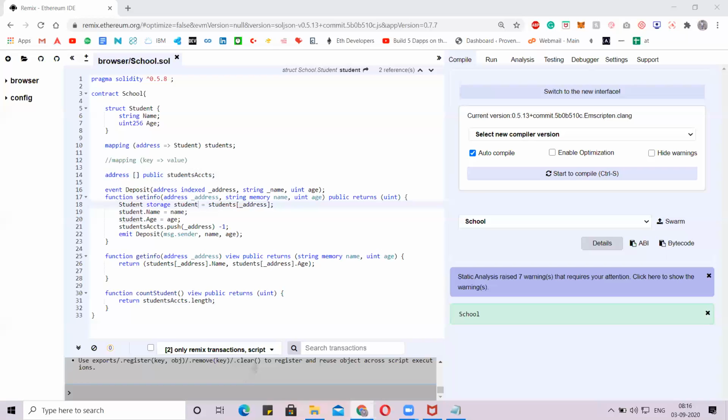Okay, we'll try to emit those. The arguments we are passing here are an indexed address, a string name, and an unsigned age. So how do event and emit help us?